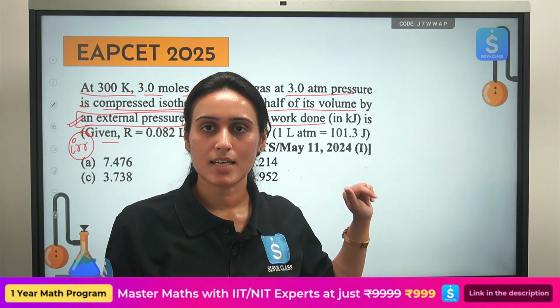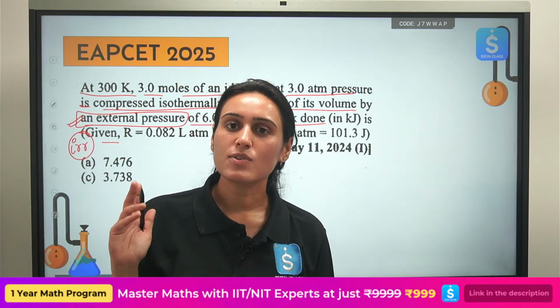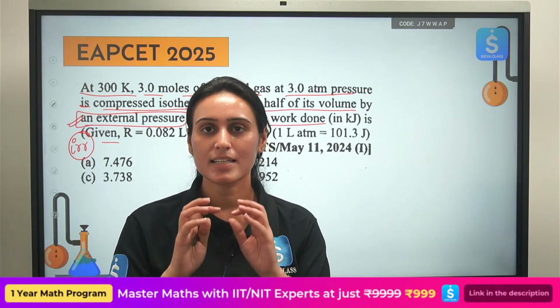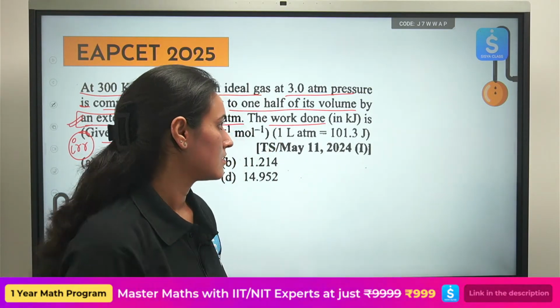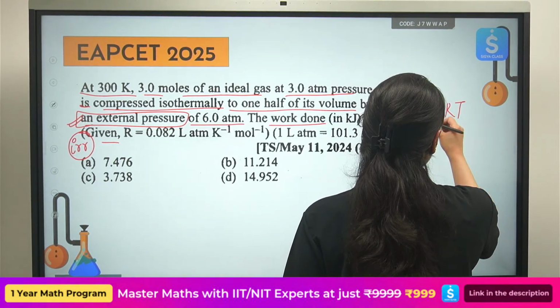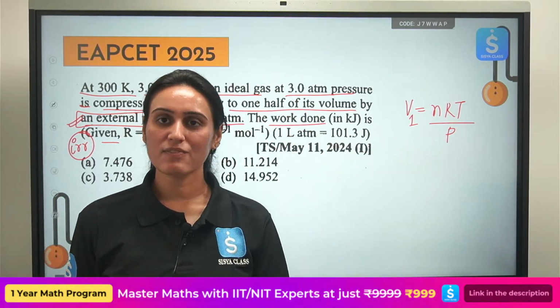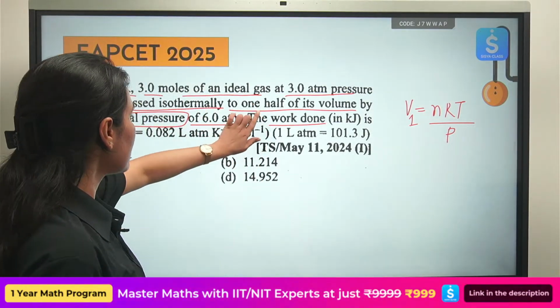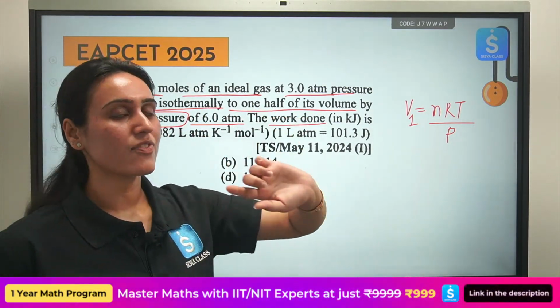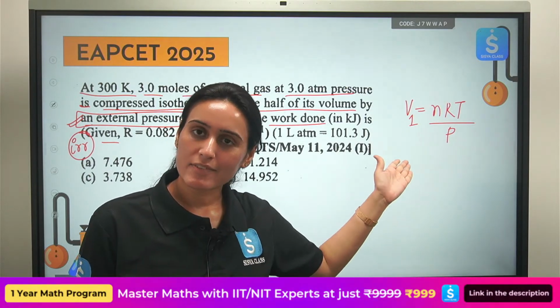I can see the pressure, but V initial and V final is not given to us. Use the ideal gas equation. V is nRT over P. I am trying to calculate V1, then V2 will be V1 by 2 because they have told me that your final volume is half of the initial volume, but we don't know the initial volume. We will calculate it first.